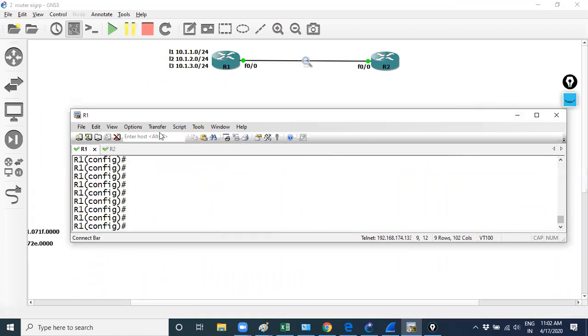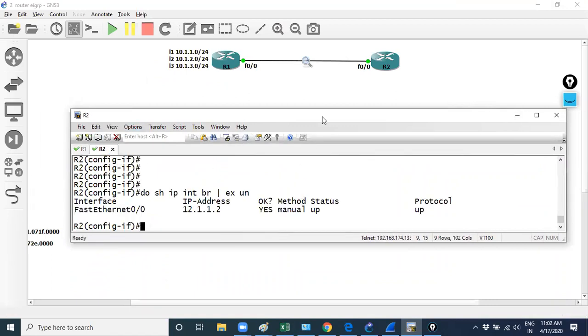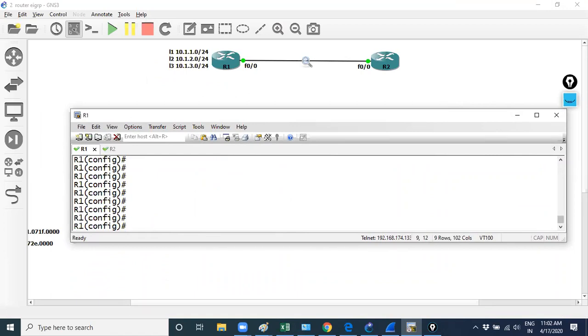Now I'm going to enable EIGRP on R2 also. There are some more interfaces on R1 which we need to advertise in EIGRP, so we must enable the EIGRP process on those interfaces also.